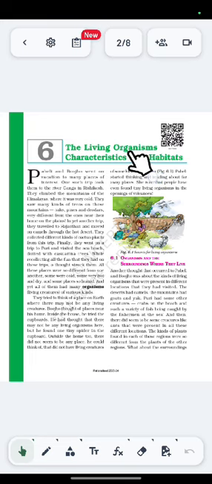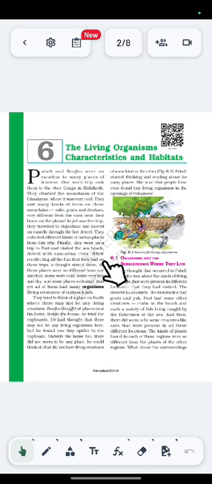And another thing, the characteristics and the habitat. What are the basic features the living organism does have, and where do they actually live? We are going to talk about all these things in this chapter. So without wasting time, let's begin the chapter.